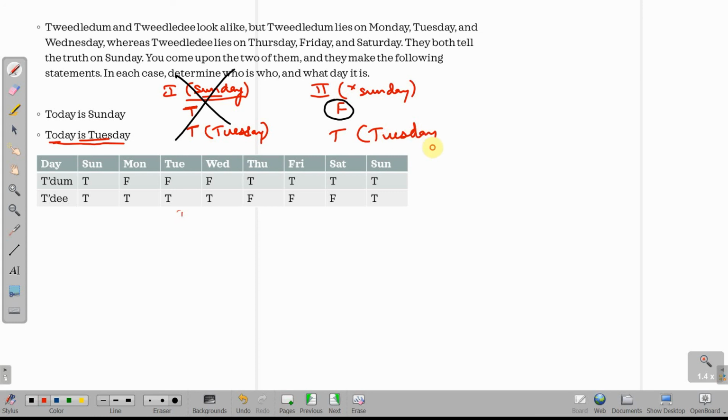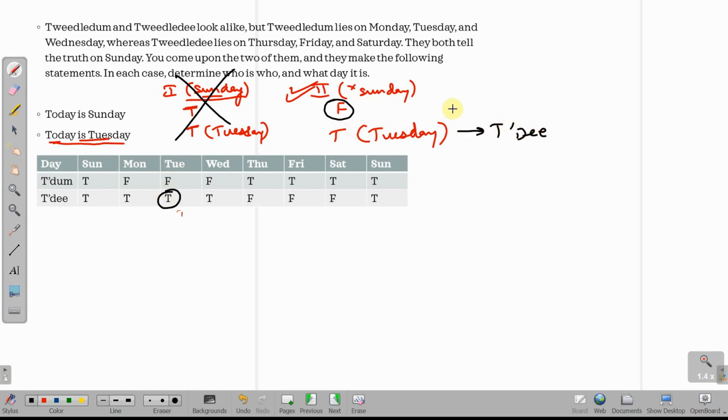ठीक है, so today is not a Sunday, and which day is it? According to the second statement we're getting, today is a Tuesday. No contradictions, no violations of any condition, so the second case is the right case. And who is who? So Tuesday है ना आज, the day is Tuesday, and who speaks truth on the Tuesday? On a Tuesday, Tweedledee speaks the truth. So this person is Tweedledee.